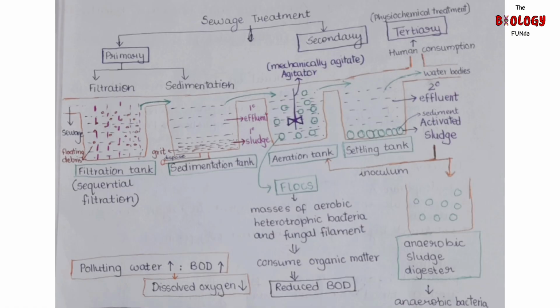In the aeration tank, flocs are added. What are flocs? Flocs are masses of bacteria associated with fungal filaments which form a mesh-like structure. These flocs are provided air by the agitator. The air helps in the growth of these flocs. While growing, these microbes consume a major part of the organic matter in the effluent.